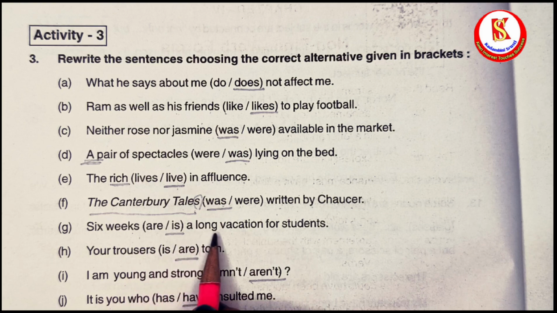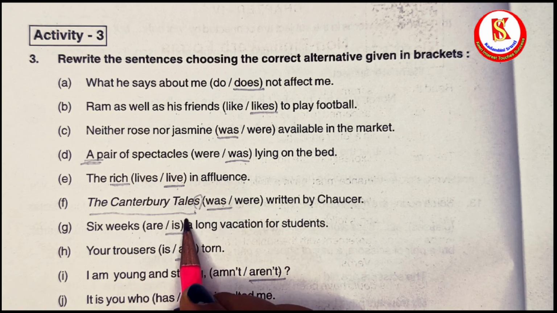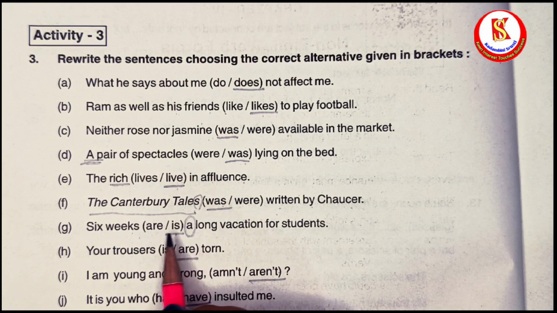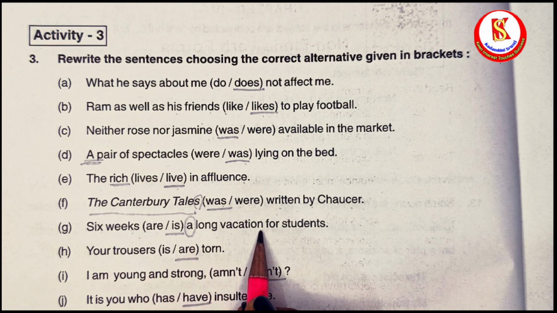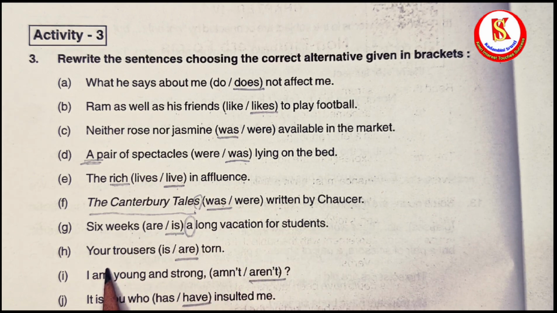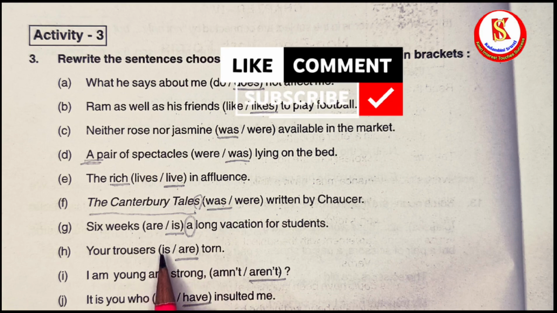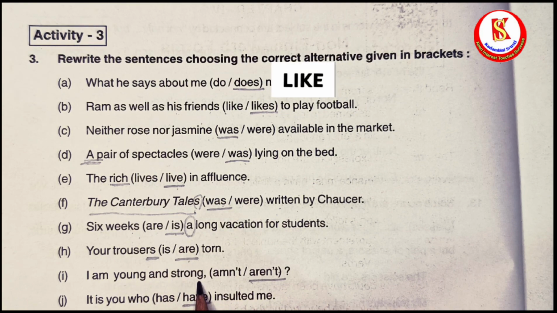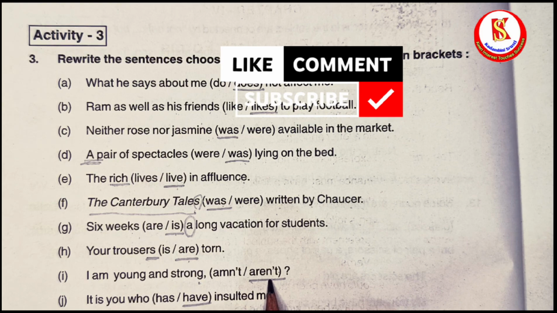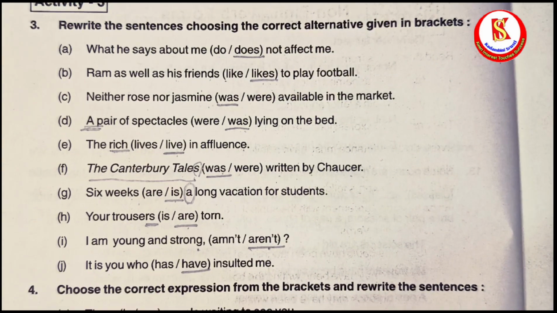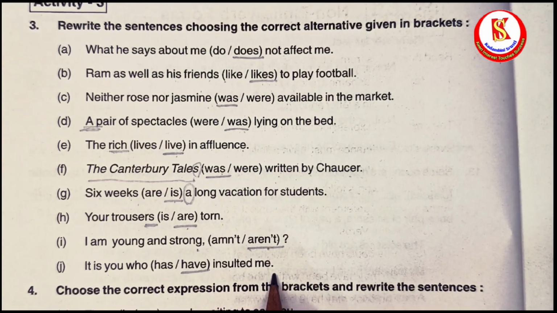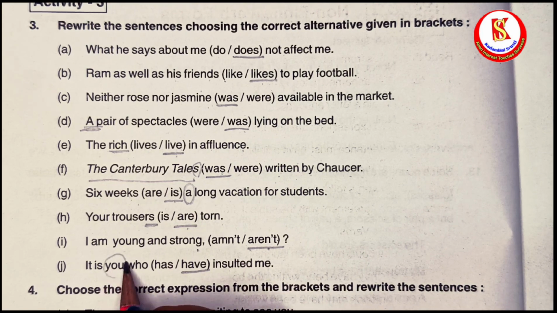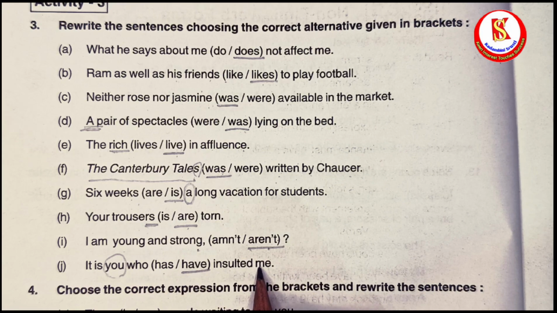6 weeks dash a long vacation for students. A means it is singular, so 6 weeks is a long vacation for students. Your trousers dash torn. Trousers, so are torn. I am young and strong, so answer is are not. Then the last one, it is you who dash insulted me, so you need have, not has, so it is you who have insulted me.